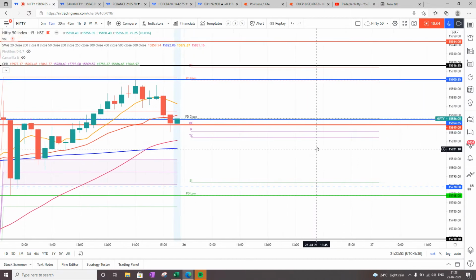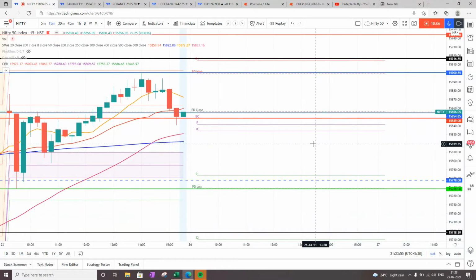So option one, tomorrow it will open below pivot, which is at 15,840. Then it is a sell on rise at the 15,840 and 15,860 zone with a very tight stop loss just above previous day close, for a first target of 15,780 and a second target of 15,720.